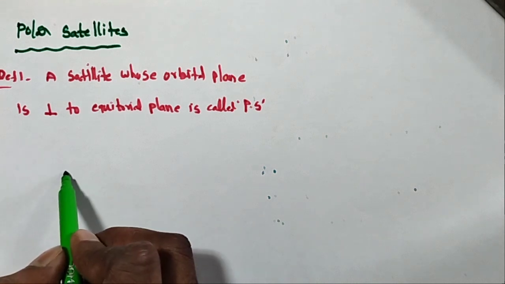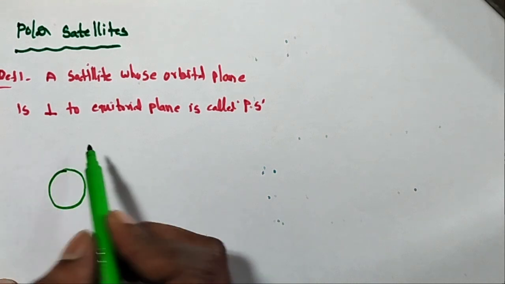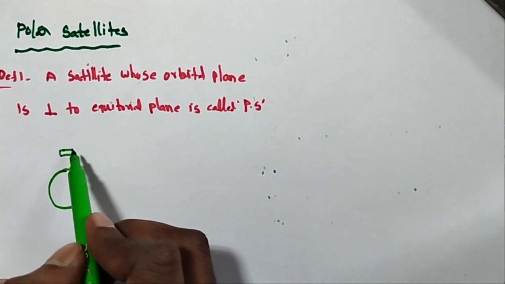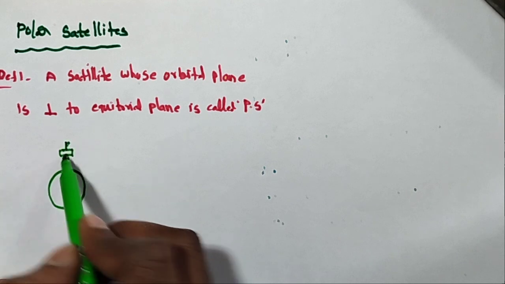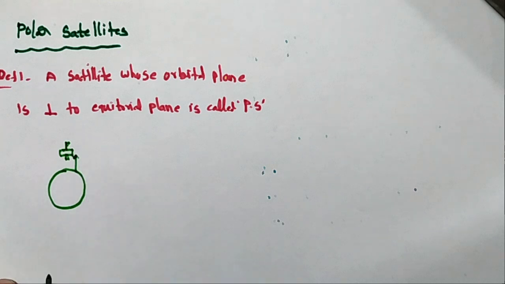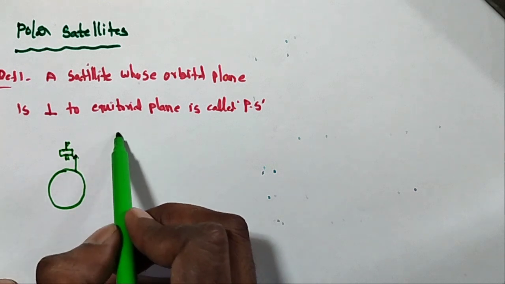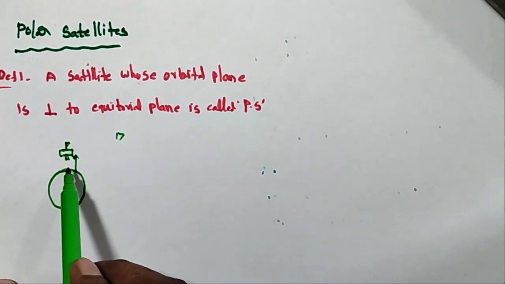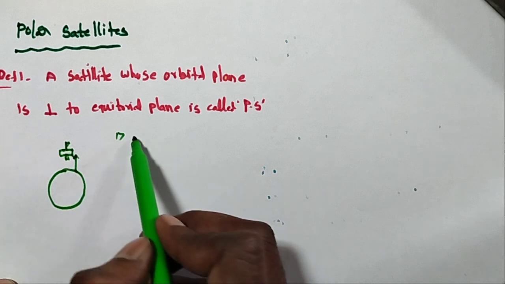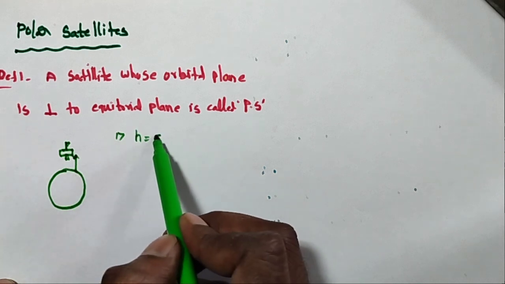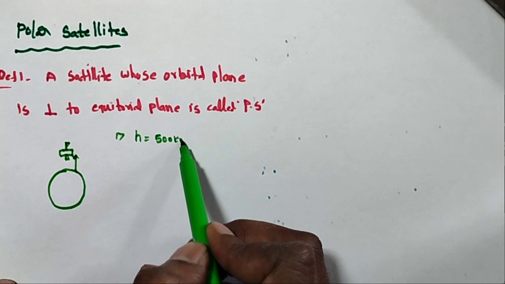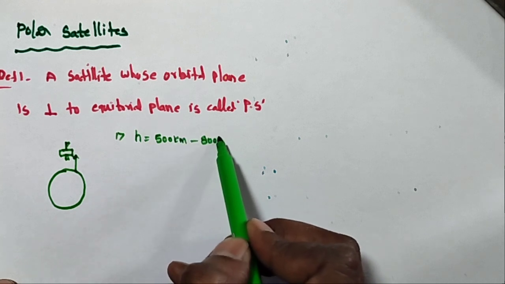Here, this is the Earth, and I am taking one satellite. This satellite is very close to the Earth. First point, the polar satellite is very close to the Earth, at a height of approximately 500 to 800 kilometers.